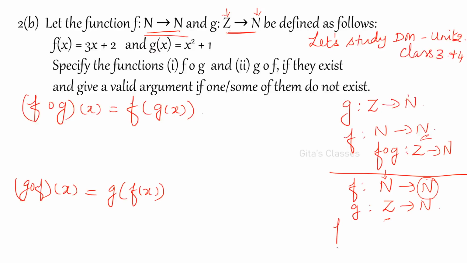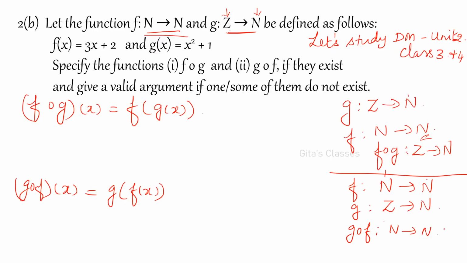Yes, the images under f will be in N only, and we know that N is a subset of Z. N is the set of natural numbers and Z is the set of integers, so definitely all the elements of f of x will be available in Z also, because it is a subset. So we can consider this exists, and g composition f will be from N to N, natural numbers to natural numbers only.